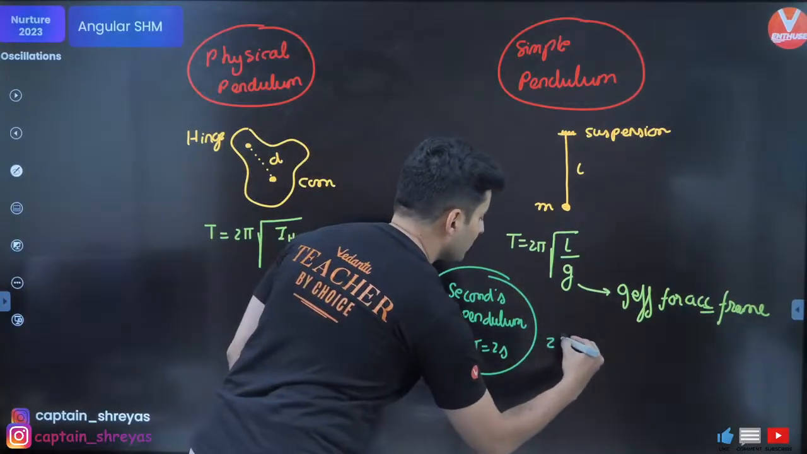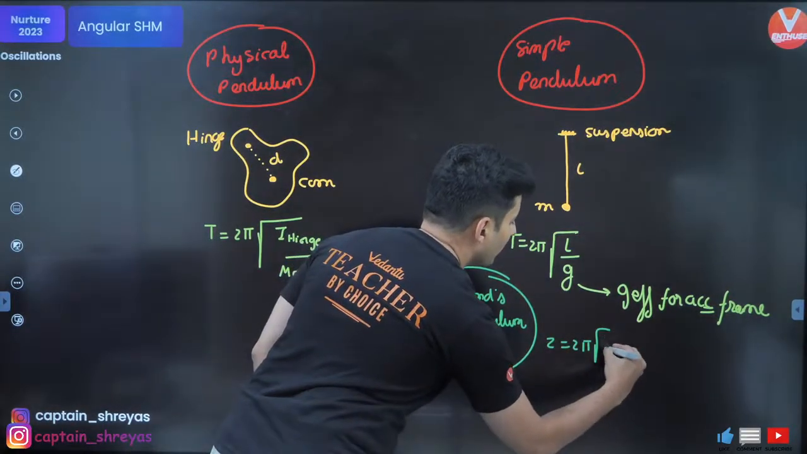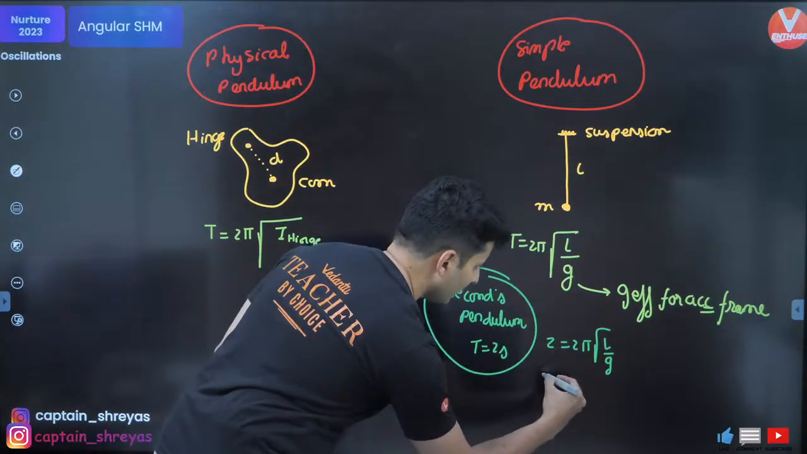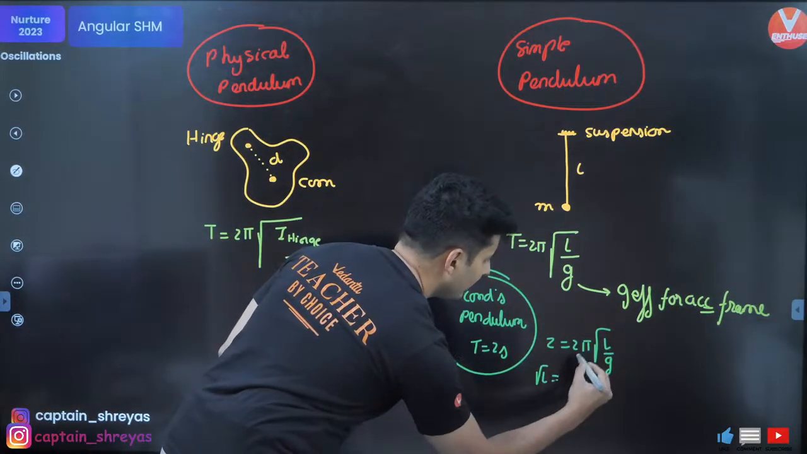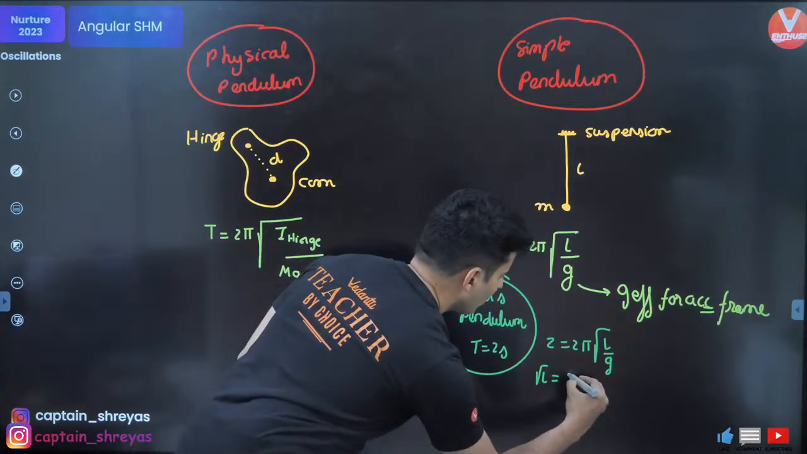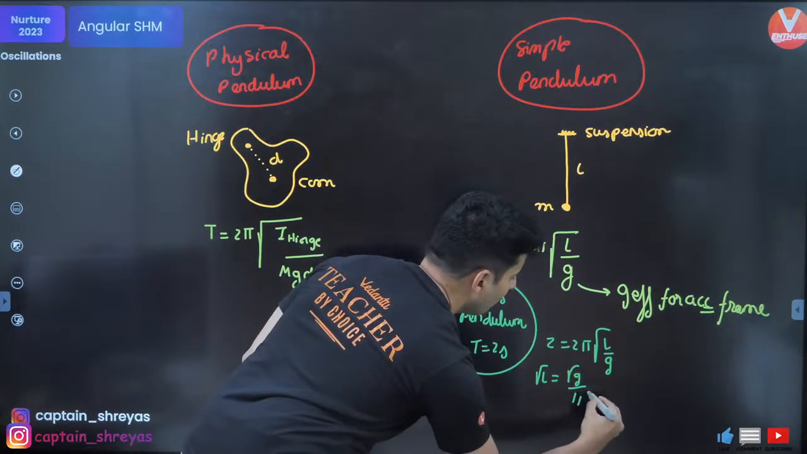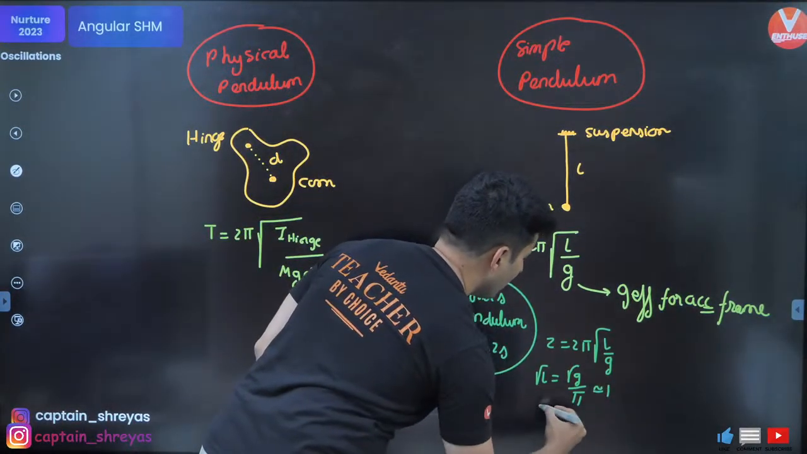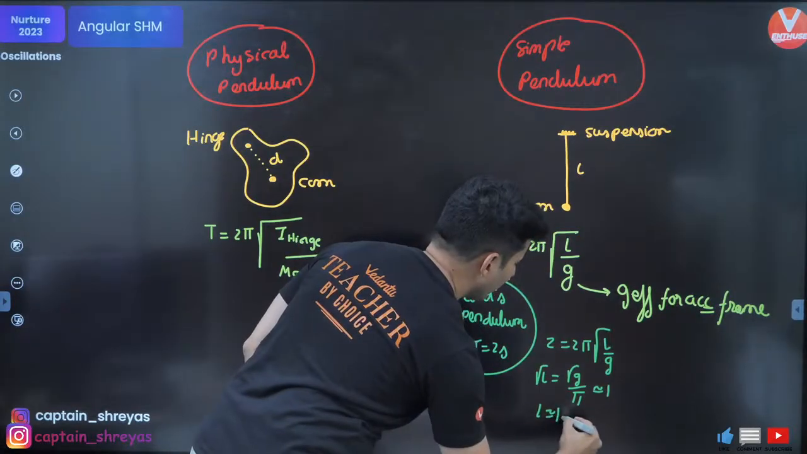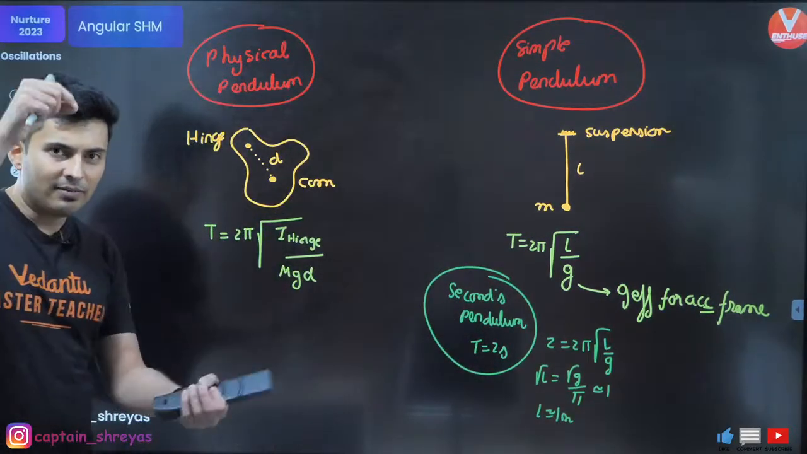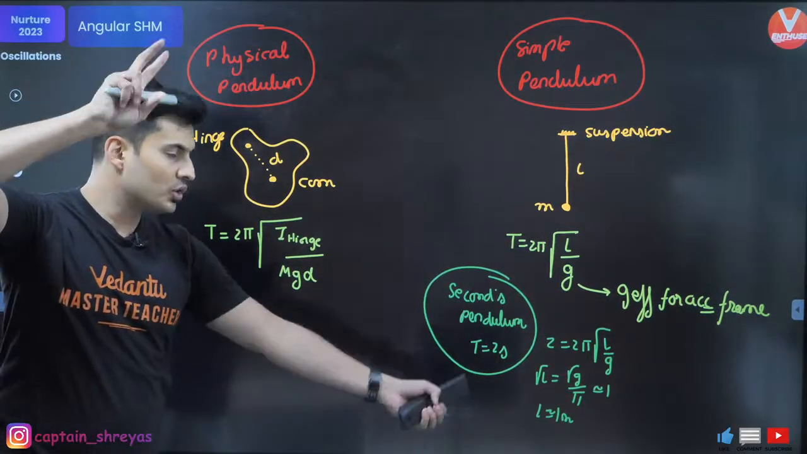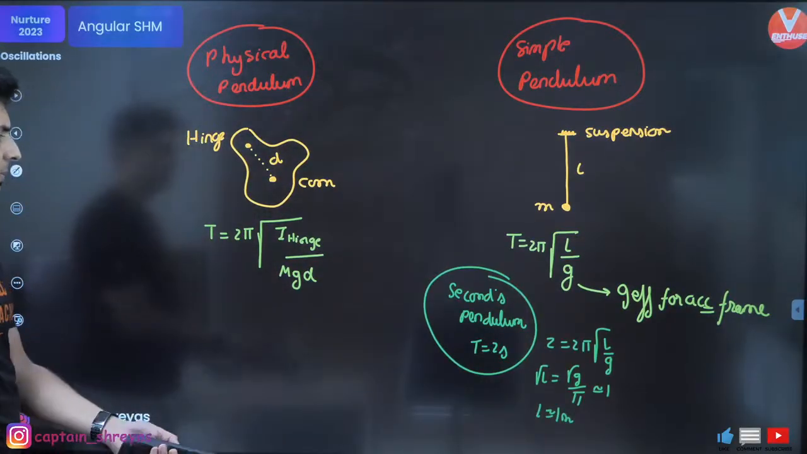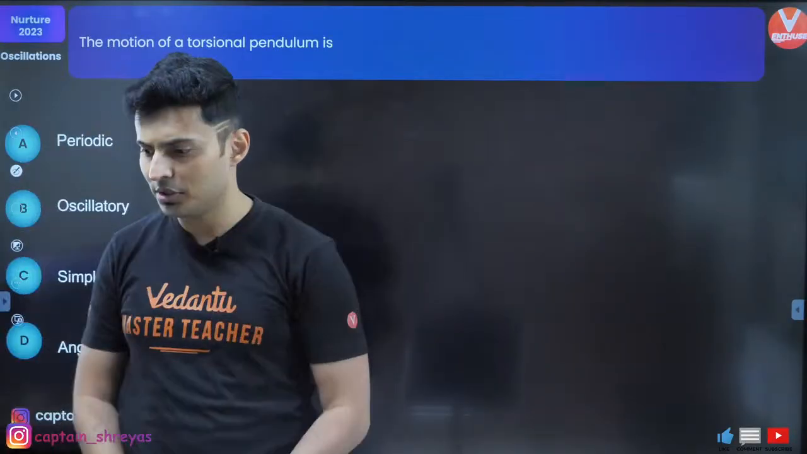And when you put 2 seconds, 2 is equal to 2 pi under root L by g, 2 goes, and you will get root of L will be nothing but root of g by pi. Root g is roughly pi, so this will roughly be 1, and L comes out close to 1 meter. So when length is roughly 1 meter, time period is 2 seconds, 1 second here, 1 second there. That's called a seconds pendulum. Let's start solving some questions.